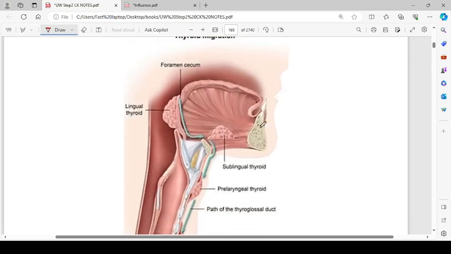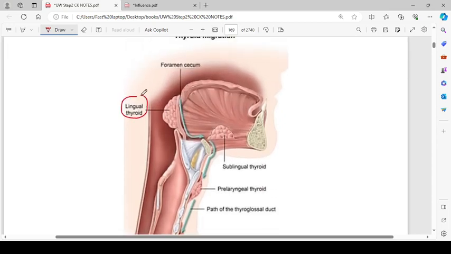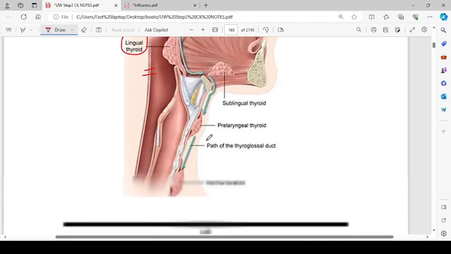This is okay. This is not a pathway. This is a pathway. It is formed here. If it does not move from here or persists here, it is called the lingual thyroid. Then it moves downward along these arrows, and the normal location is this.